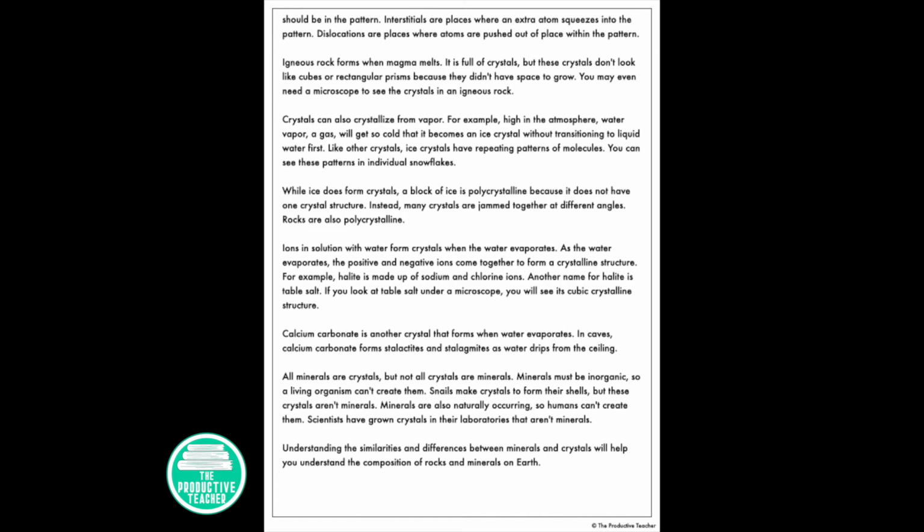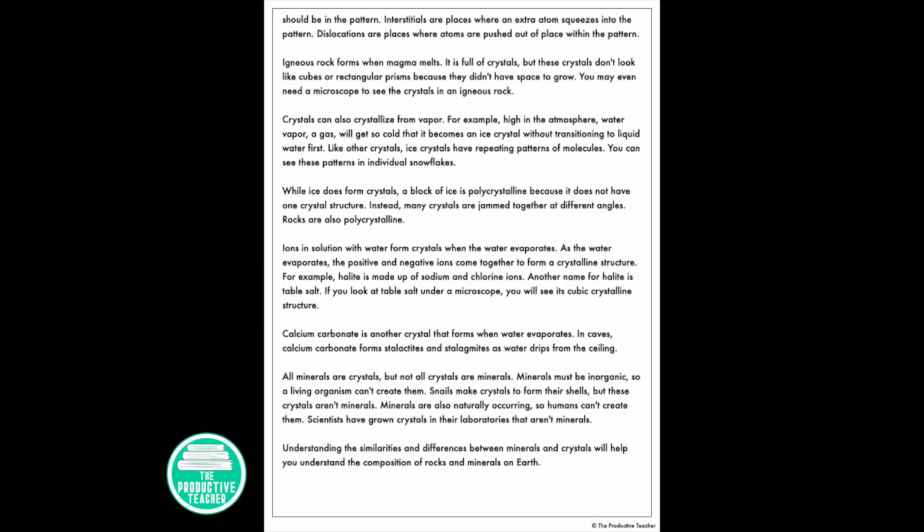Igneous rocks form when magma cools. It is full of crystals, but these crystals don't look like cubes or rectangular prisms because they don't have space to grow. You may even need a microscope to see the crystals in an igneous rock. Crystals can also crystallize from vapor.